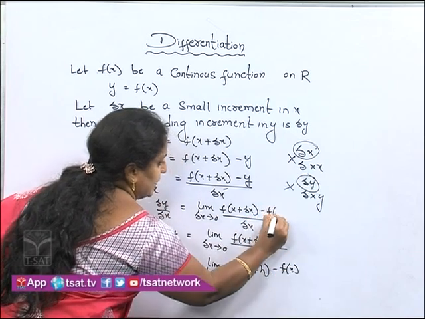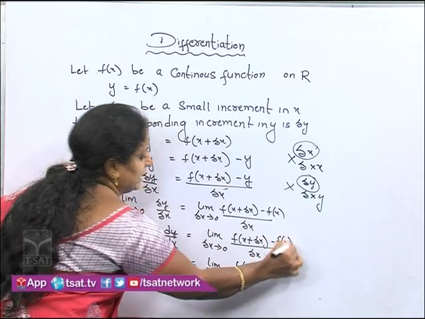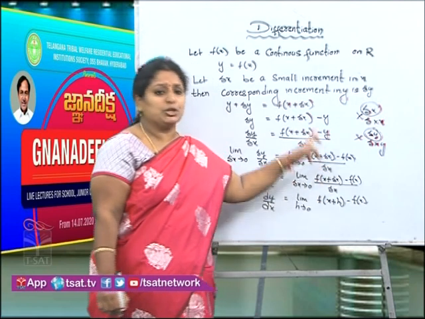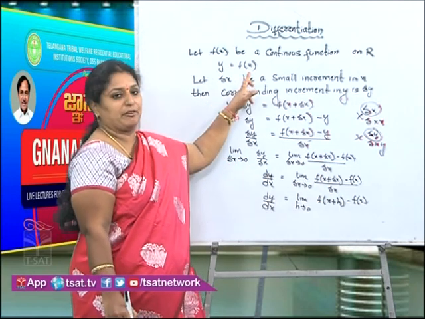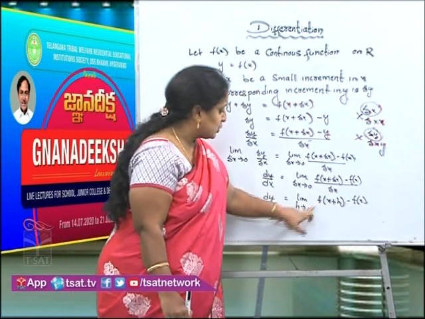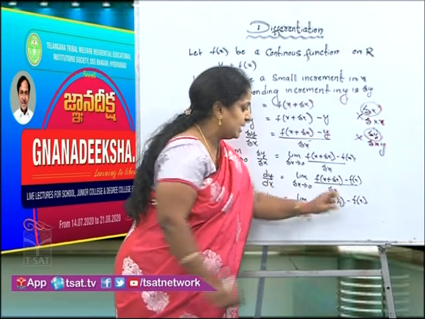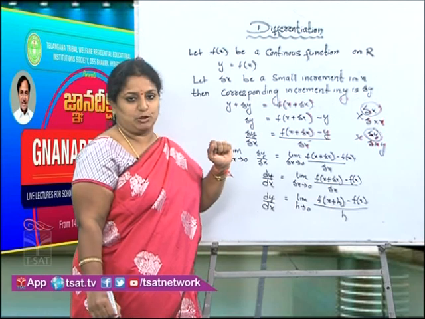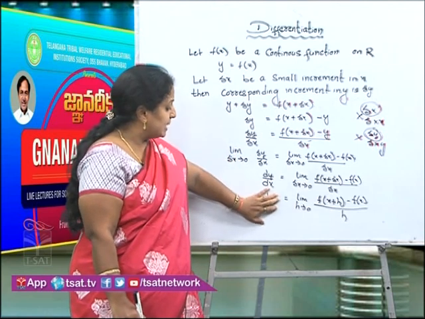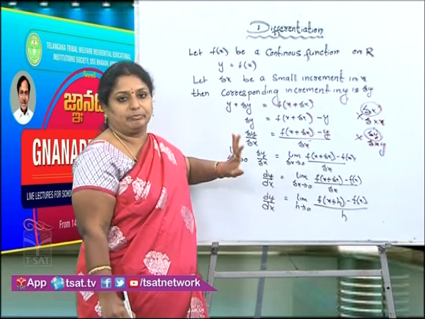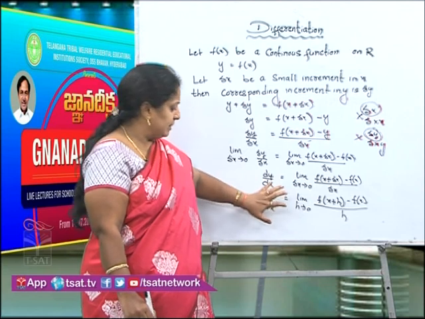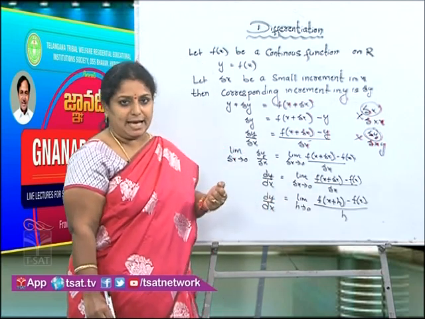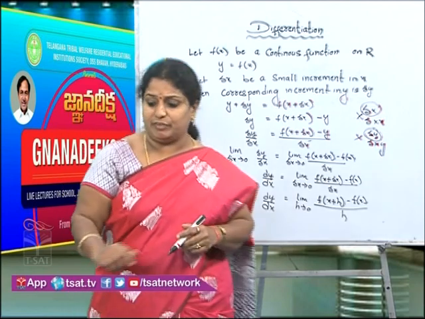f of x. Here, what is the modification I did? Can anyone notice? First I wrote it as y. Now I am substituting y with f of x. So limit h tends to 0, f of x plus h minus f of x by h. So this is our first principle. Here dy by dx is called an operator, and this operator we are going to use in many applications in various aspects.